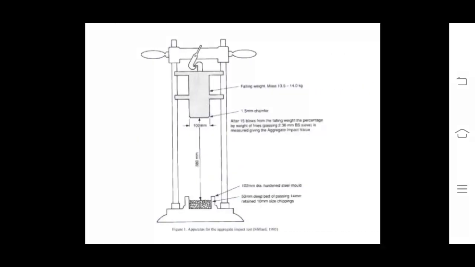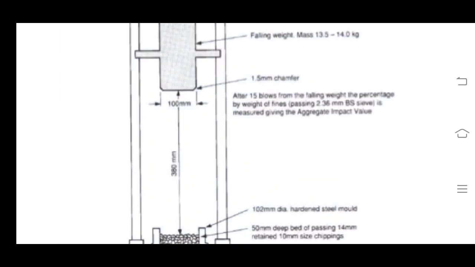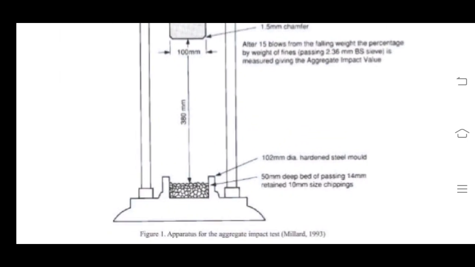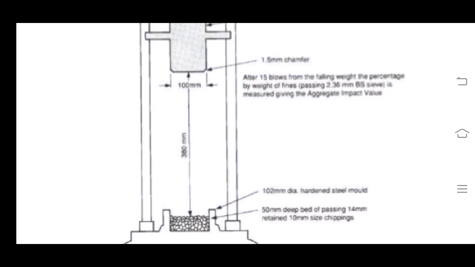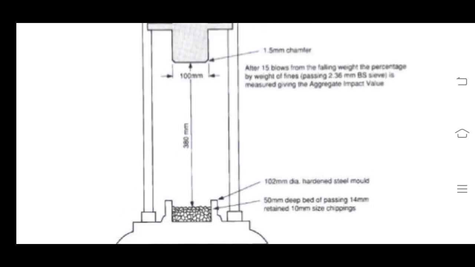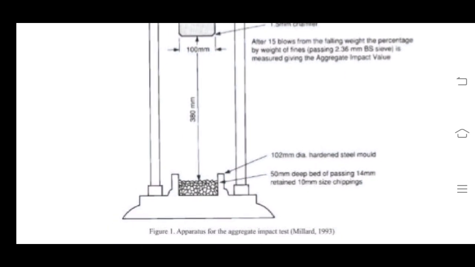This photograph shows the assembly of the impact testing machine. The blows are given from the rod which is provided at the top, with a free fall of 380 plus minus 5 mm. It has a diameter of 100 mm and gives impact on the aggregates placed below it.